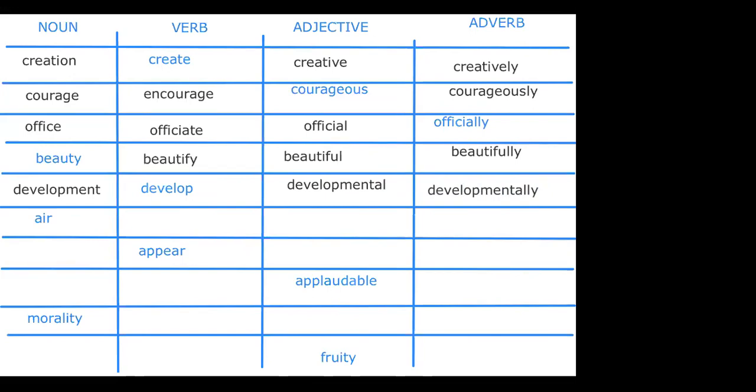Now give me this one. Air. This is easy, though. Air. Verb is aerate. Aerated drinks, as you have talked about, aerated drinks. Here, adjective to be aerial. Very good, aerial. And here you have aerially. The Prime Minister supervised the flood areas aerially. Very good.